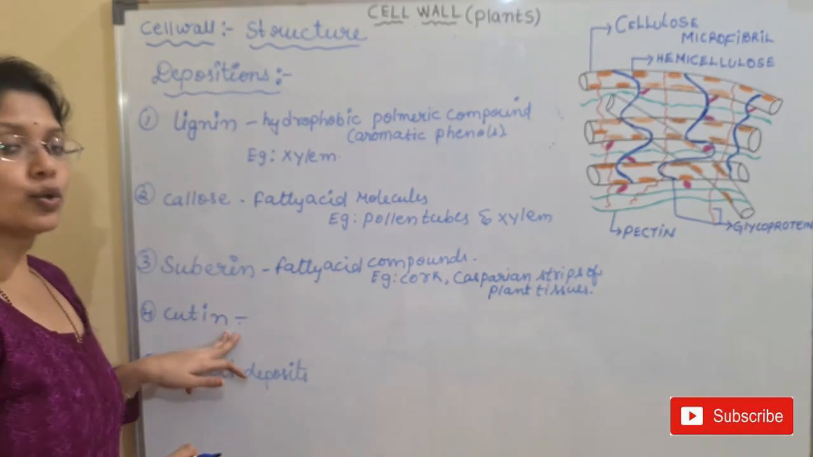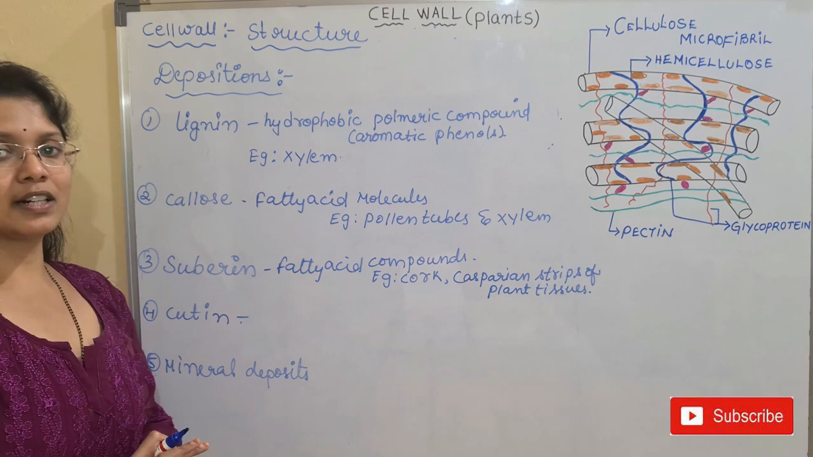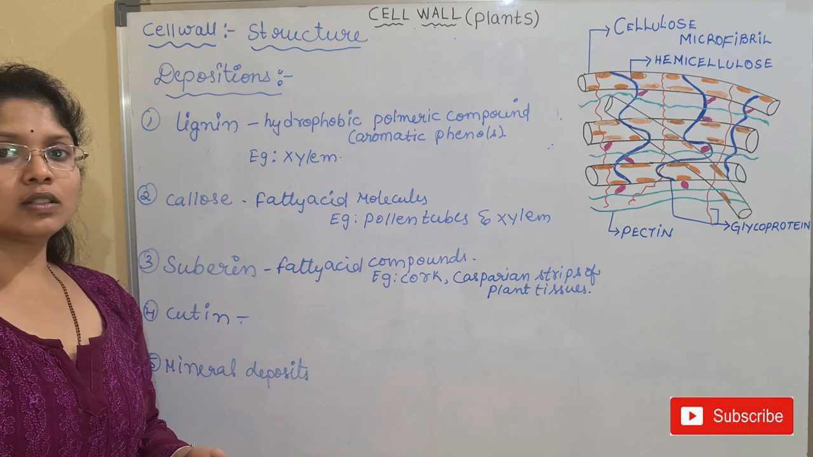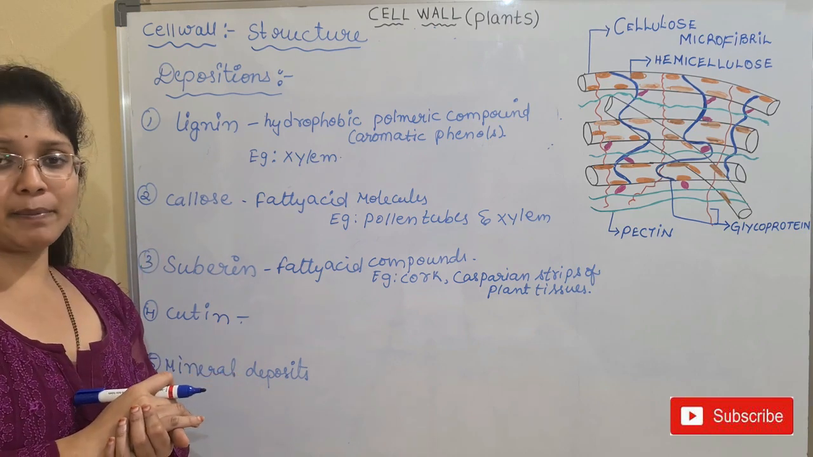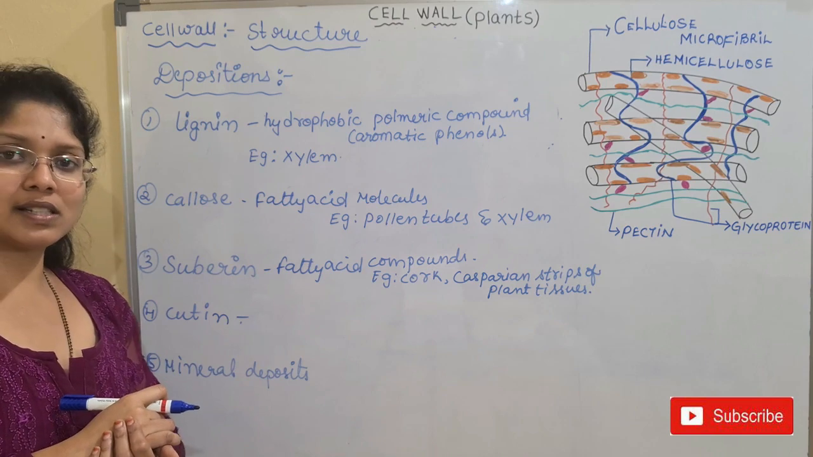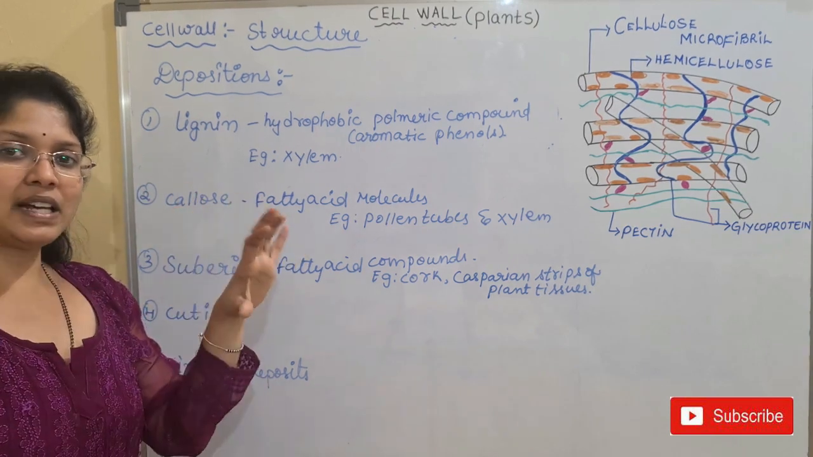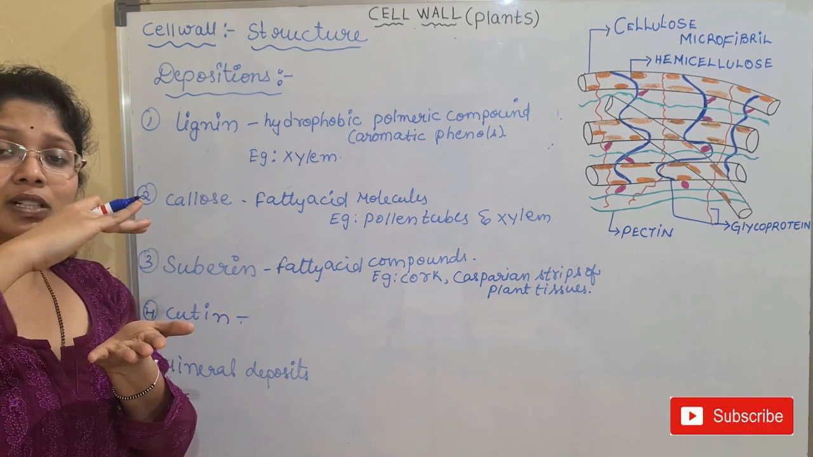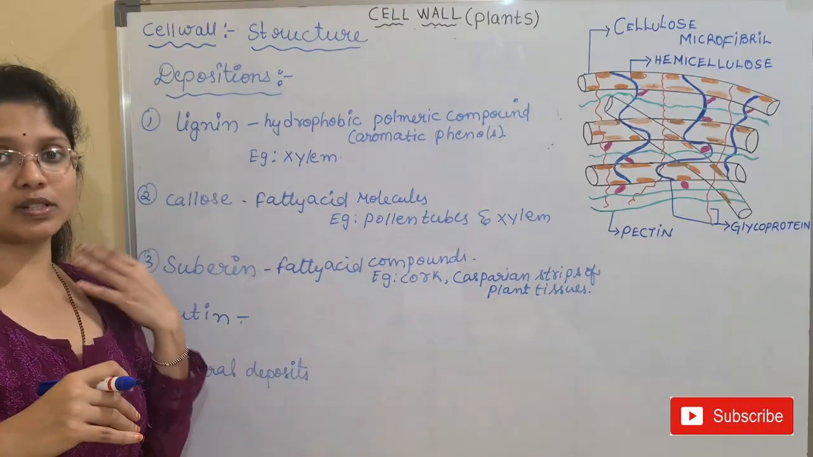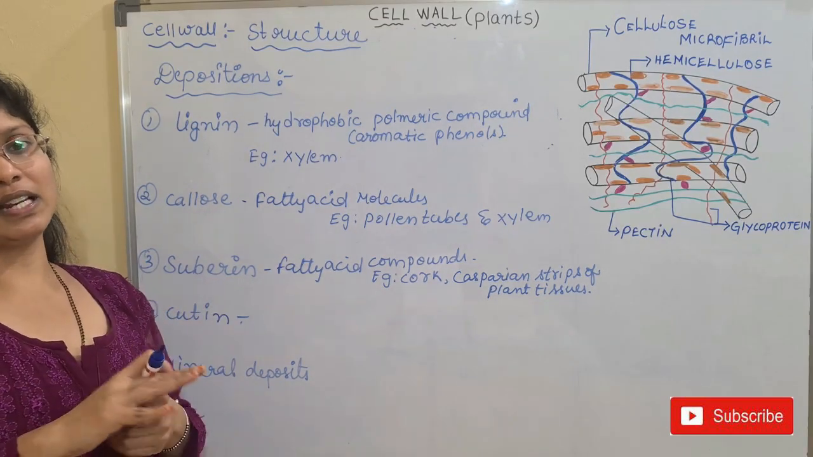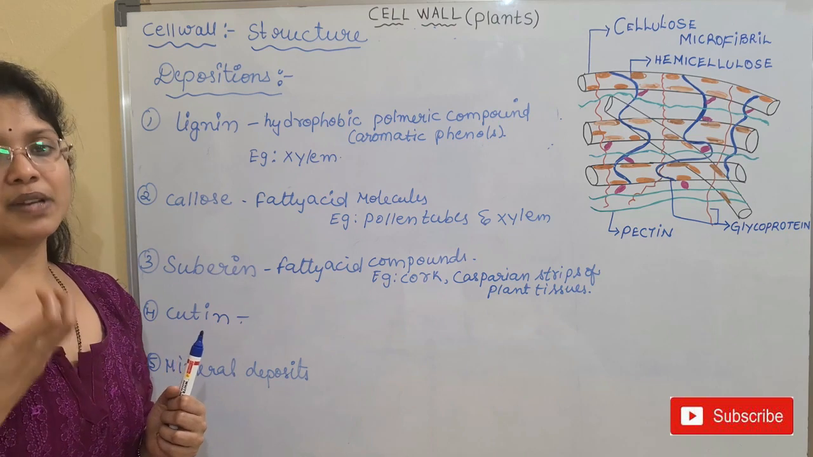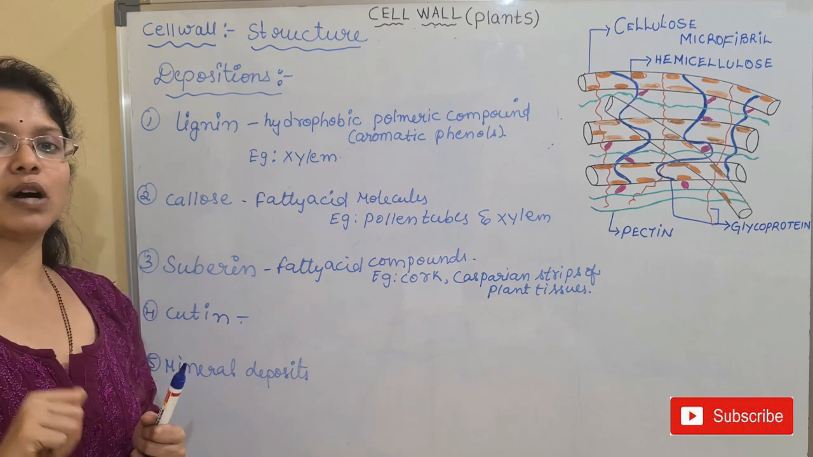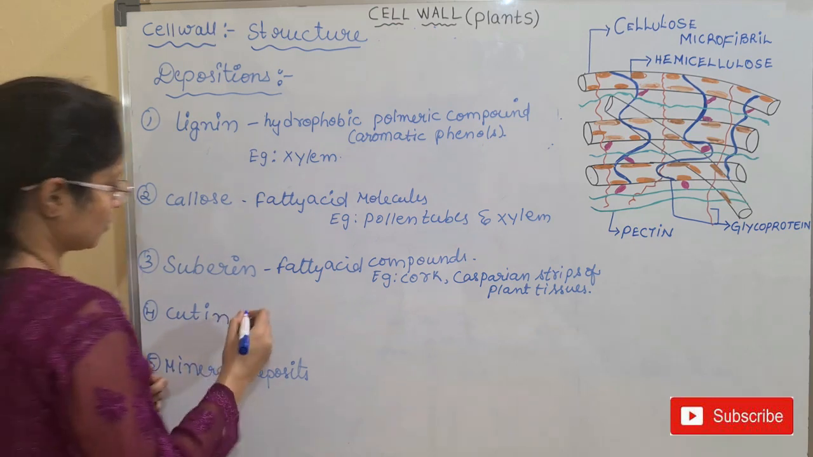And next is cutin. Cutin is also a waxy substance. It is also a fatty acid molecule, and it is resistant to water. It is mainly coated on the walls of the epidermis. The epidermis is the outer layer. In the leaves or stem, we have the epidermal layer, which is the outermost layer, and cutin is mainly deposited on the epidermal cells of the leaves. So what is the function of this cutin, children? It checks the transpiration rate. Transpiration is controlled with the help of this waxy coating present above the epidermal cells.